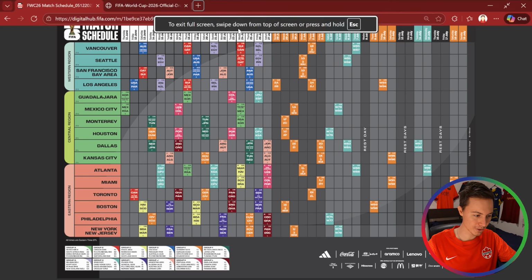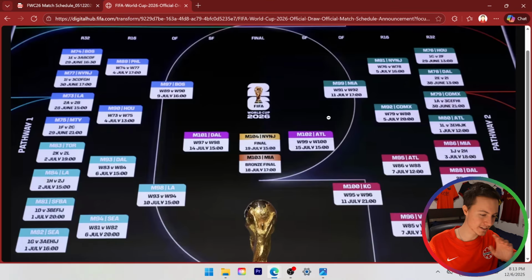So let's take a closer look at these games here. This is kind of the graphic they showed earlier today at the draw, and as you can tell, we have no idea who's going to be playing who because of the third place matches at this World Cup. That's one of the changes at this World Cup with this new format. So we can't really tell who's going to be playing who and where those games will be taking place. But this is kind of what it's going to look like.